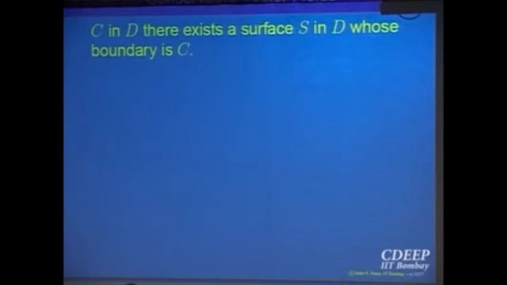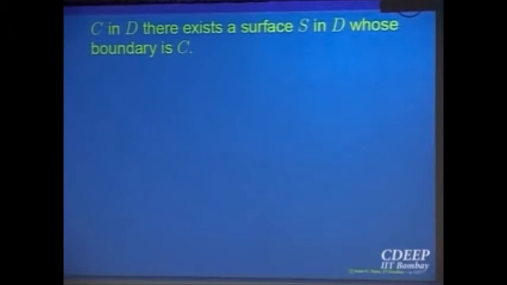Can you visualize a surface whose boundary is that or not? I want everybody, not only the middle portion, to say yes. At this side also, yes, the last person. Yes? Do you think it is true? I am not threatening you that if you say yes, I will do something. I am just asking. Try to see your answer or try to make a guess yourself.